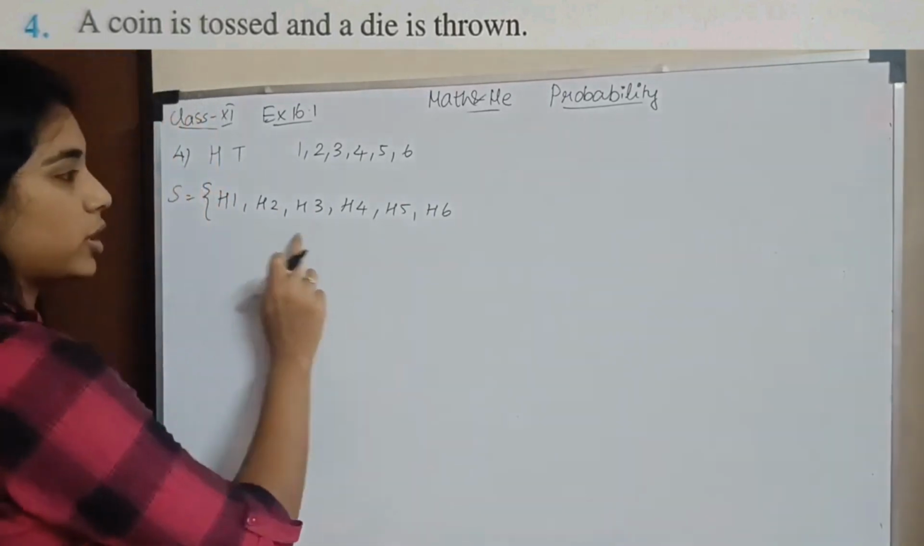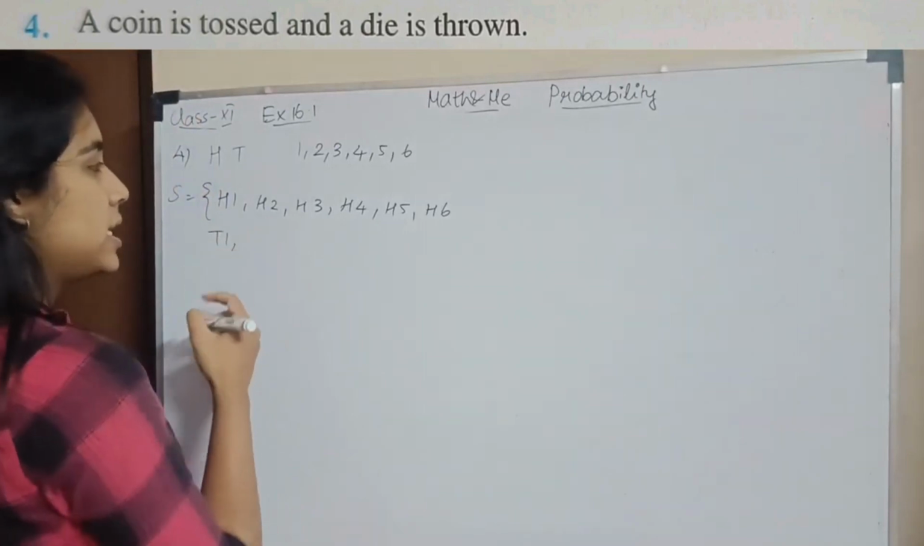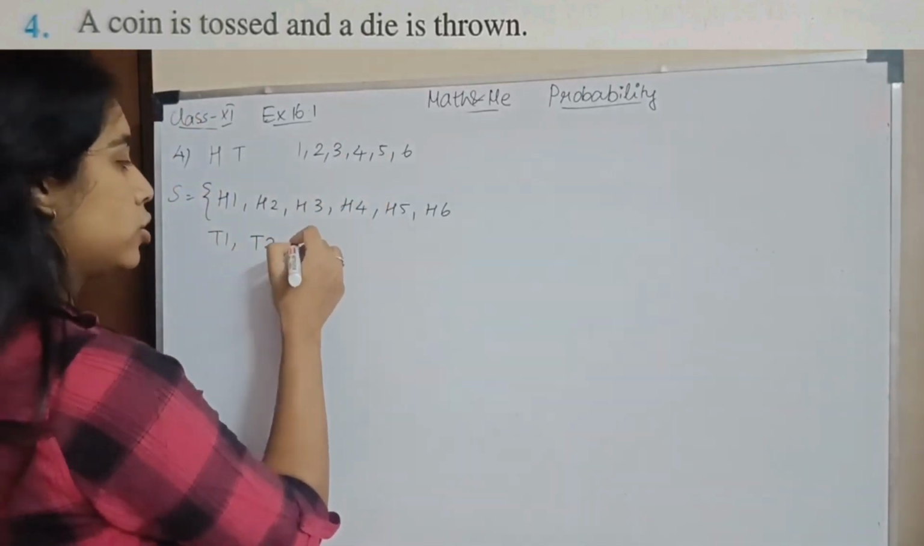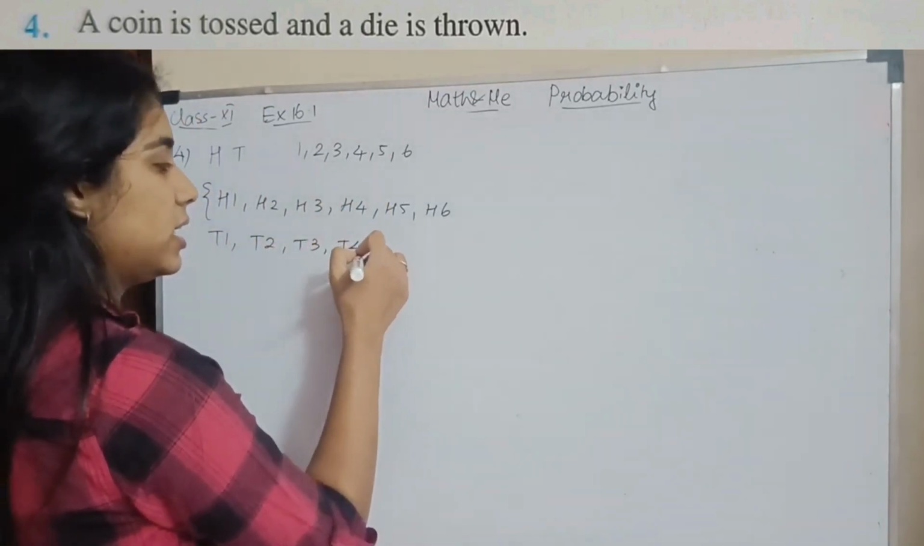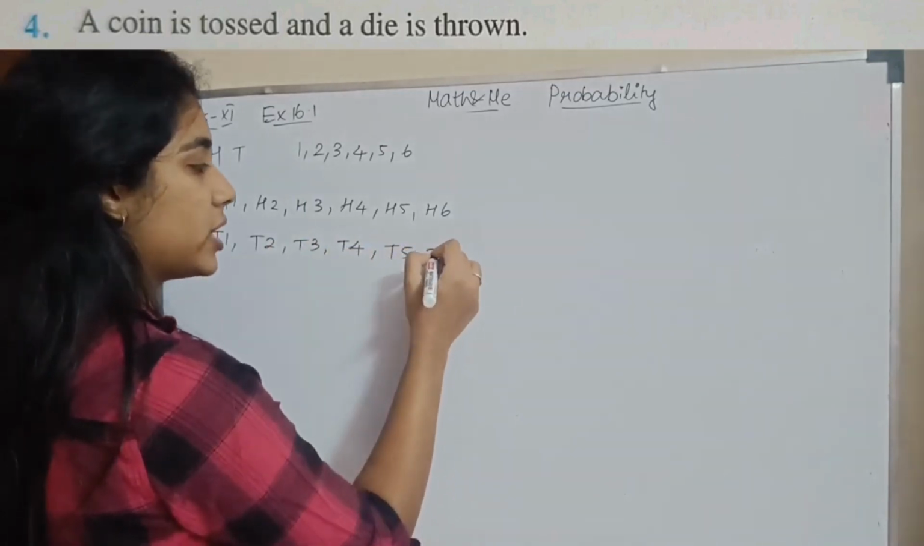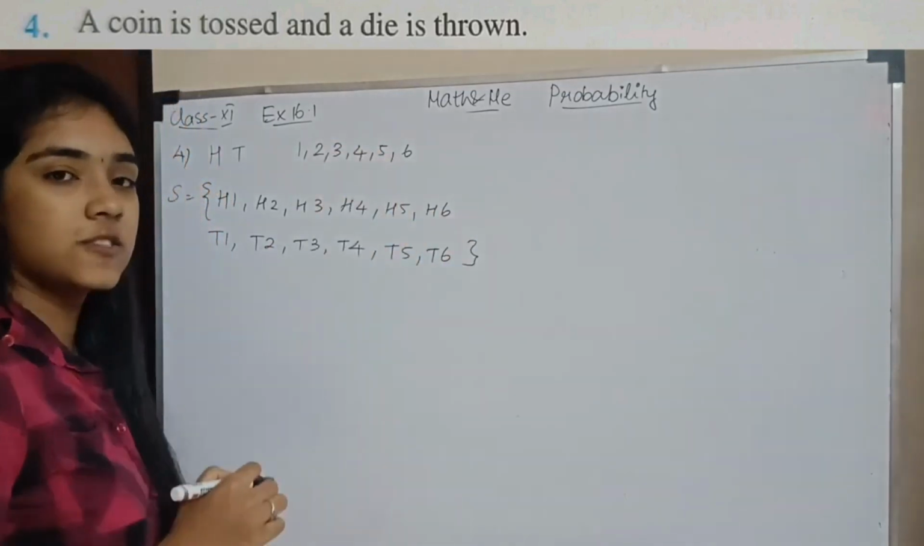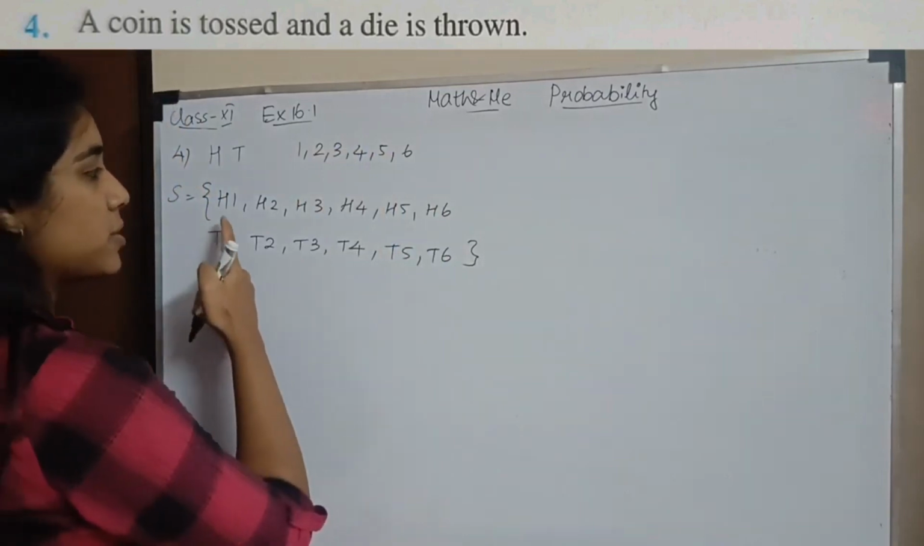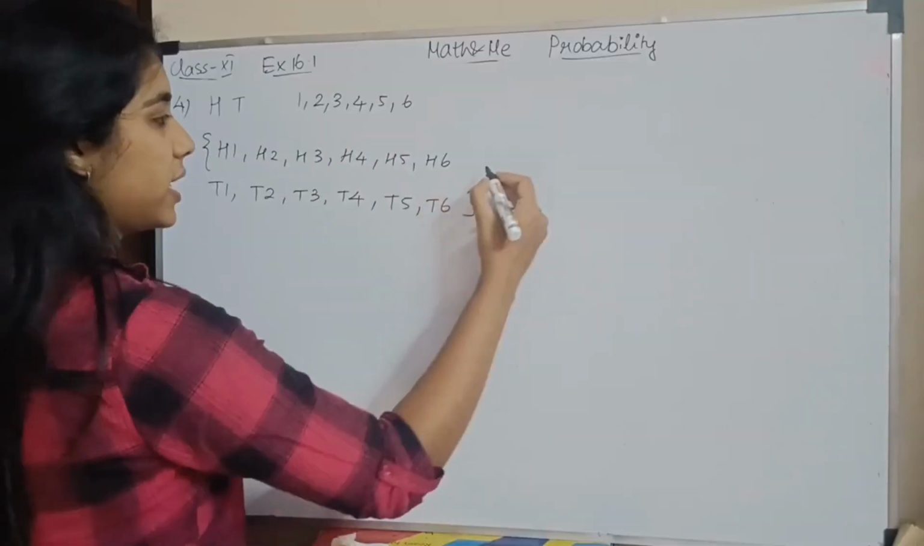Okay. So if you get a head, these are all the options. Similarly if you get a tail, tail 1, tail 2, tail 3, tail number 4 on the die, tail number 5 on the die, tail number 6 on the die. So this is your sample space. Okay. So how many elements do you have? 6 2s are 12. So 12 elements. Okay.